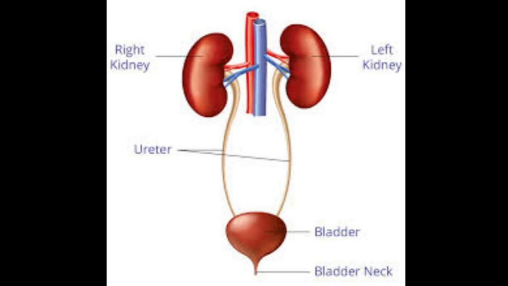There are two questions. If the question is to name the organ which excretes carbon dioxide, you have to write down lungs. And if the question is to name the organ which excretes urea, you have to write down kidney. The kidneys are the main excretory organs of the human body, so the main excretory system in human beings involves the kidneys.